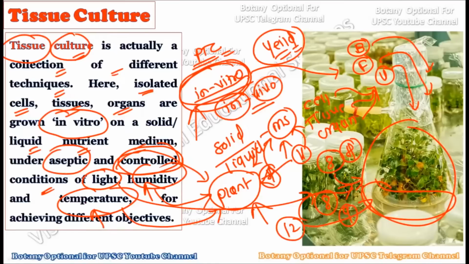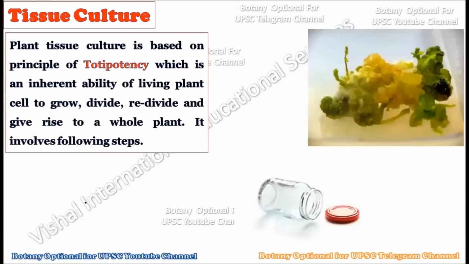plant tissue culture techniques. So basically, plant tissue culture is a combination of many techniques, and in these techniques, we take a part of the plant, and from that part we can create a whole new plant in the plant tissue culture laboratories. Now, plant tissue culture is based on the principle of totipotency.